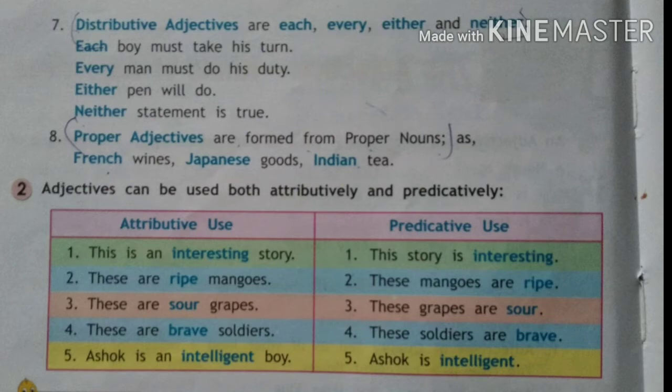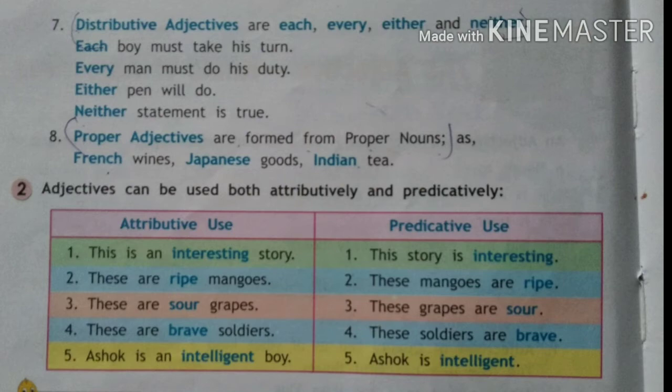In the same way, the second example. These are ripe mangoes. So ripe is an adjective. It is saying something more about the mangoes. And in that same sentence, when we use it in the predicative way, we write, these mangoes are ripe. Ripe is an adjective, but used in the predicative way. Now the third example. These are sour grapes.